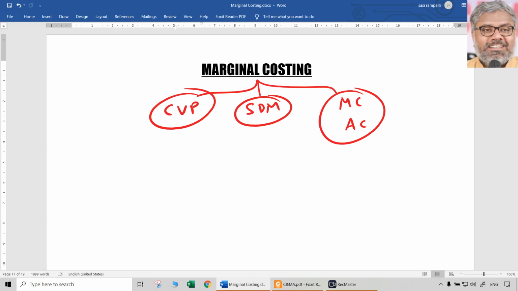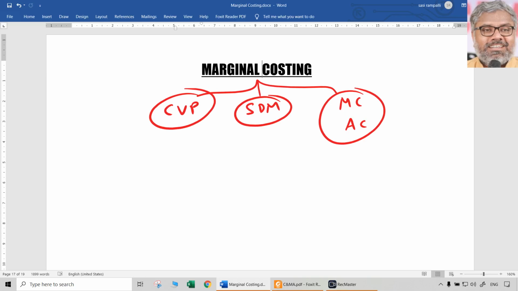Of course, the application of this can be seen extensively at final level also, in the areas of decision making. More focus will be there in final level on the decision making aspects. As far as CA intermediate level is concerned, more focus is there on CVP analysis, and some problems and questions can be expected from short-term decision making, which are relatively smaller compared to final level. And the comparison of marginal costing and absorption costing is altogether a different type of topic, which can be expected only at this level. We will discuss that also at the end of this chapter.